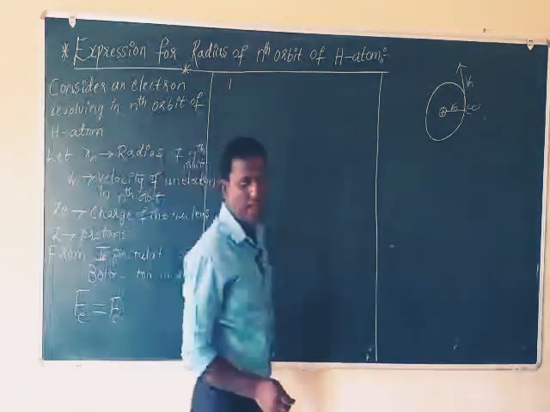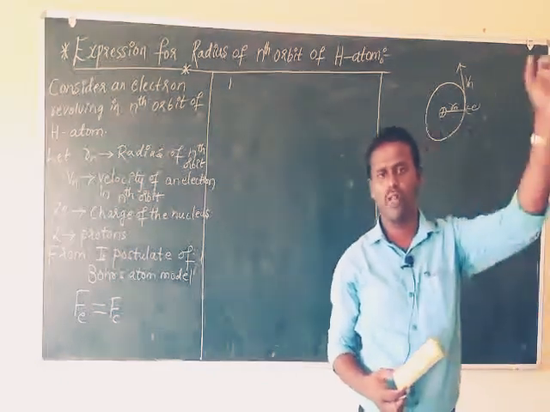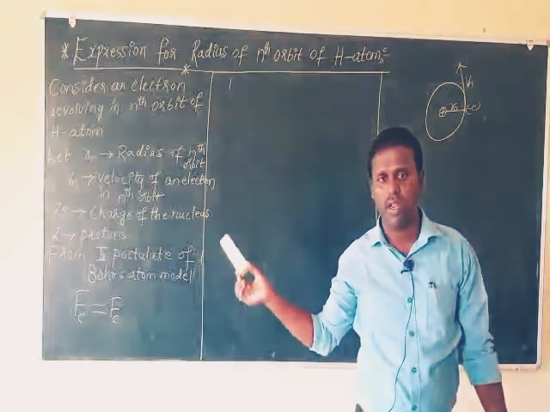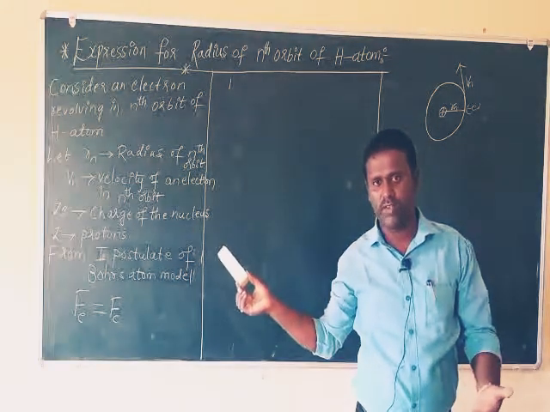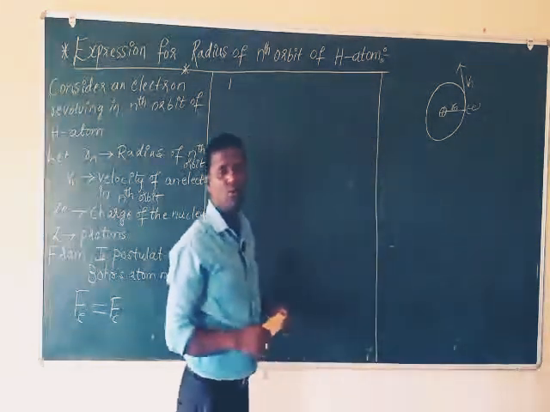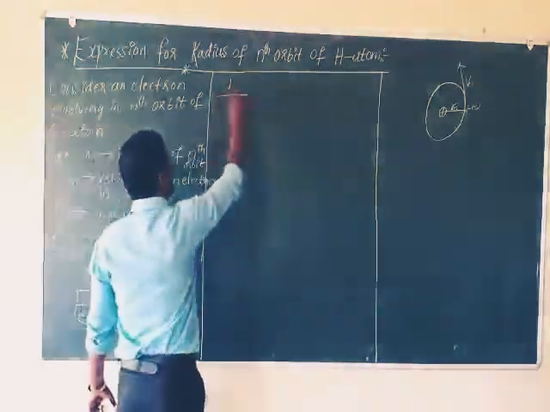For Fe, we have to apply Coulomb's law. To find the electric force, we use Coulomb's law. So the electrostatic force between electron and nucleus obeys Coulomb's law. Coulomb's law is 1 by 4 pi epsilon into Q1 Q2 by R square. So here, 1 by 4 pi epsilon.